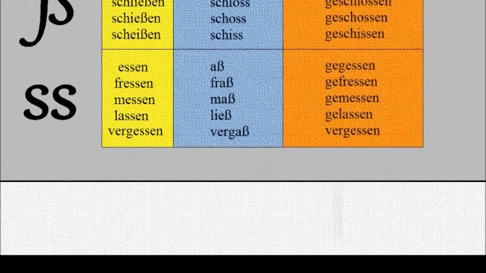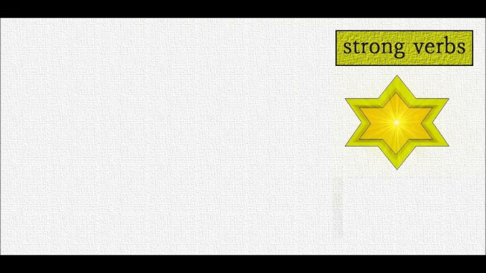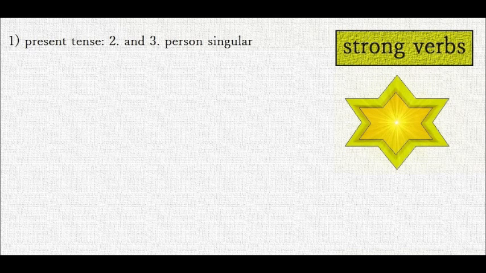Let's repeat what we've learned. Strong verbs have different rules for some grammars. These are: number 1. In the present tense, the second and third person singular have these changes. A becomes e and e becomes i or ie. The second change also affects the imperative singular.